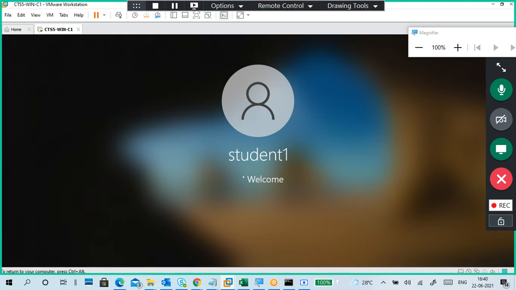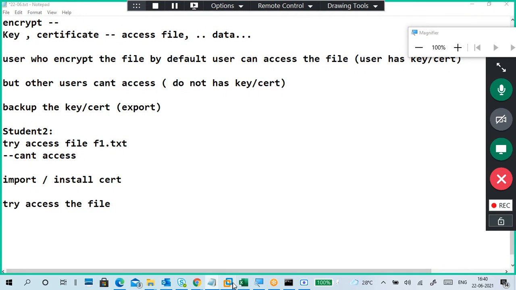So understand what we are going to do. While you do it, you will definitely understand. What's important is managing the certificate, looking at the certificate, and the location of the certificate. Next, let it log in. It will take time.